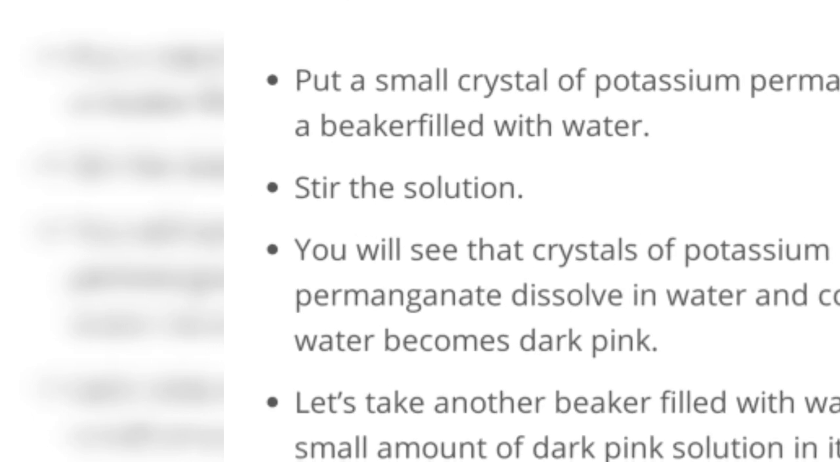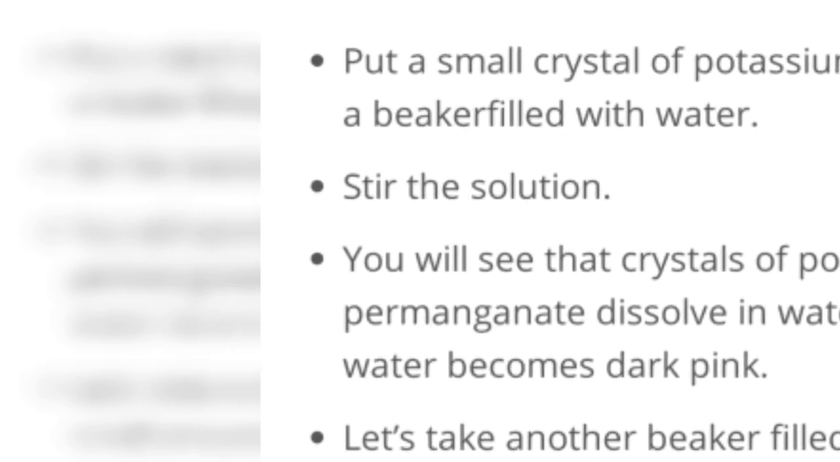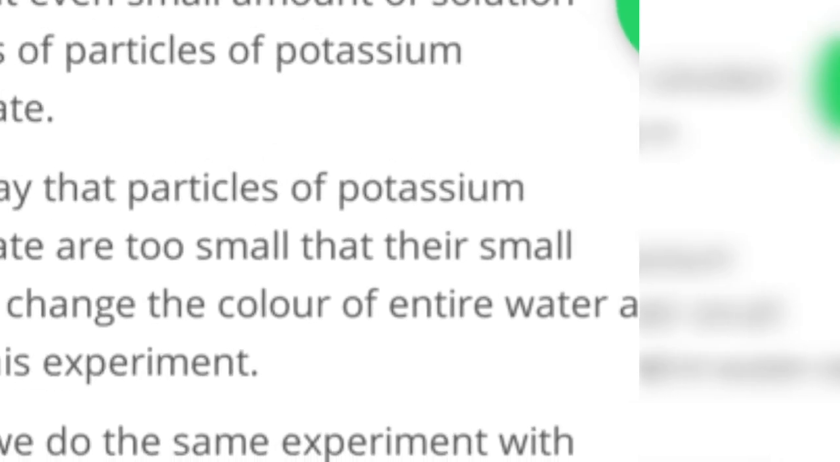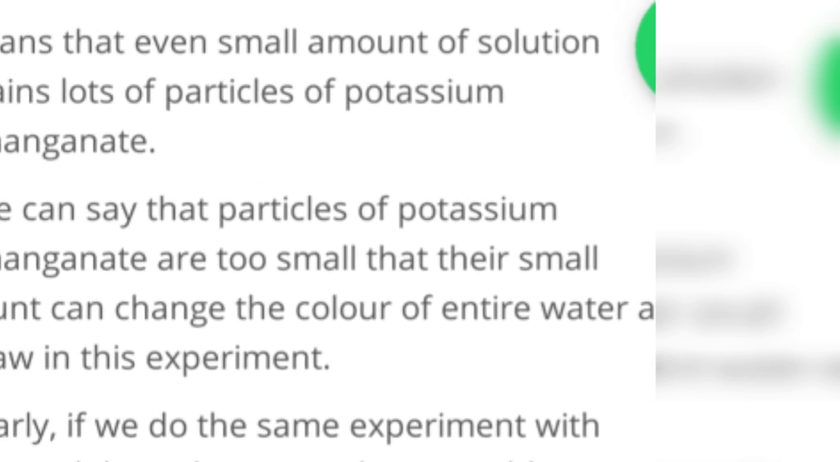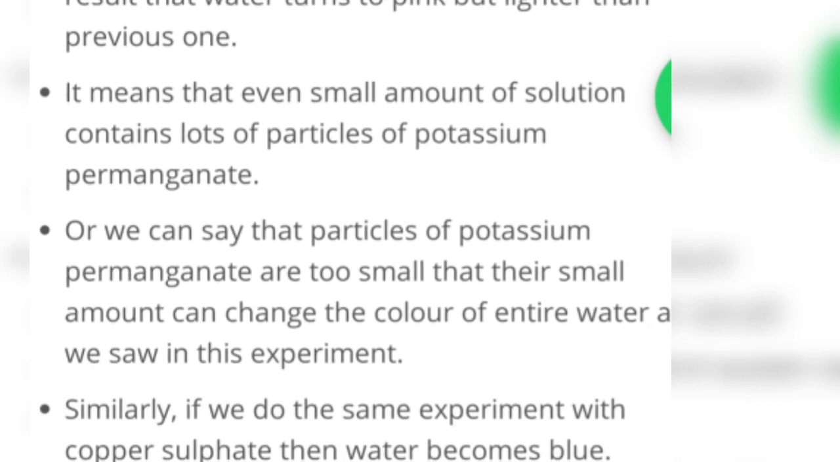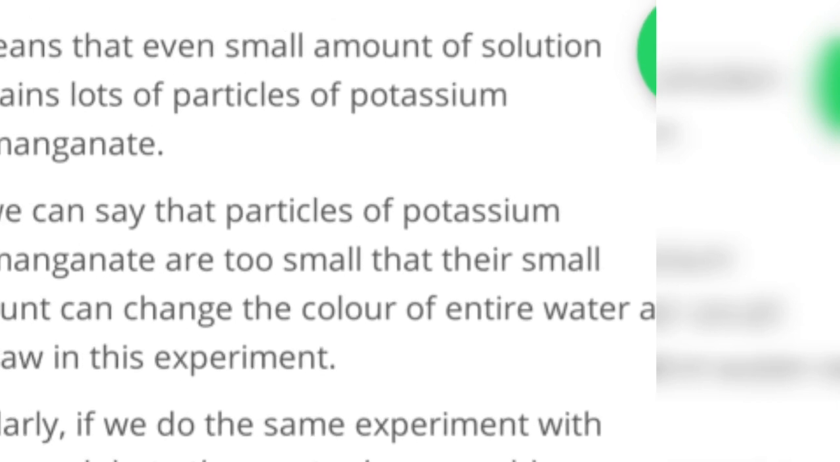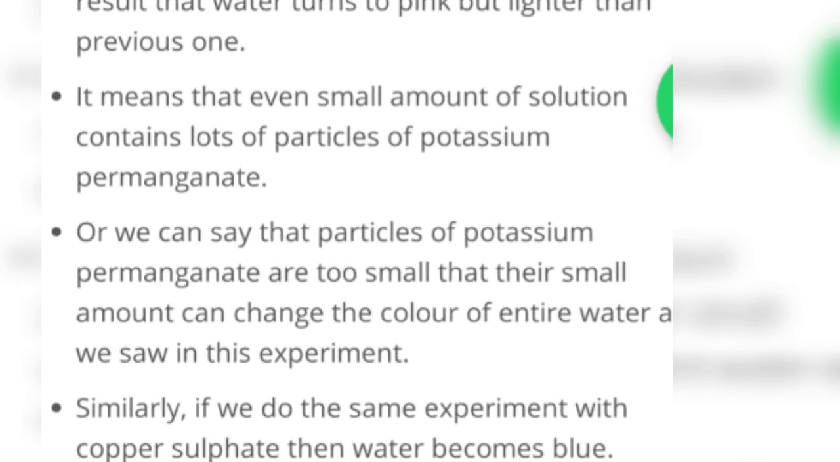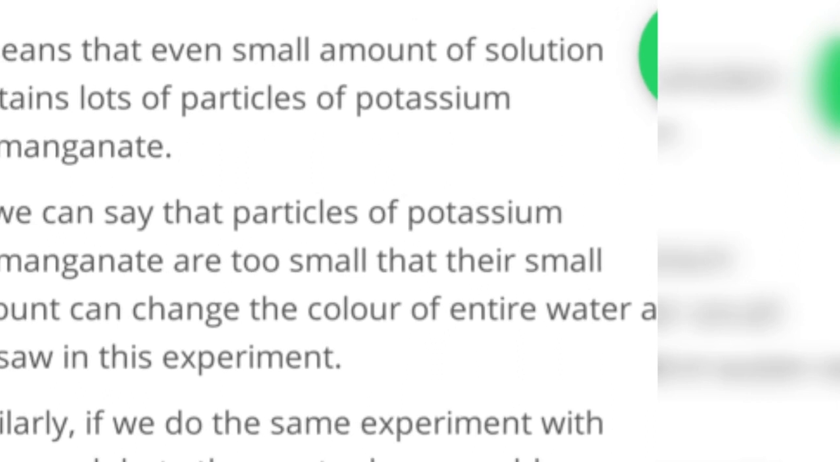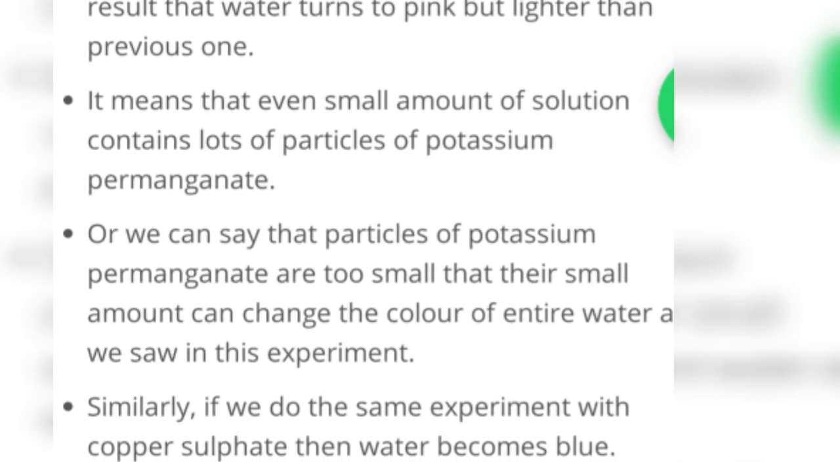What we observed after some time is that the first beaker has a very dark color, whereas the very last beaker has a very light color. What is it indicating? It means that a small amount of solution contains a lot of particles of potassium permanganate, so we can say that particles of potassium permanganate are very small, and a very small amount of particles can change the color of the water.